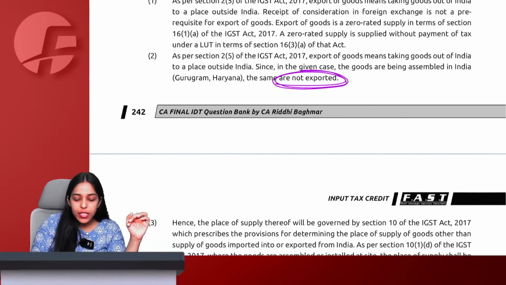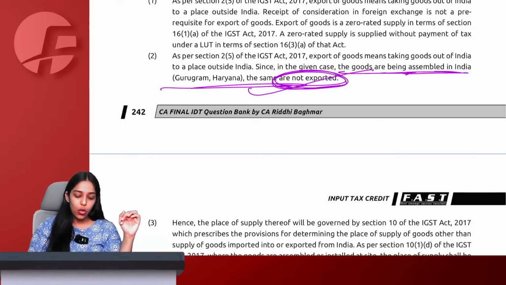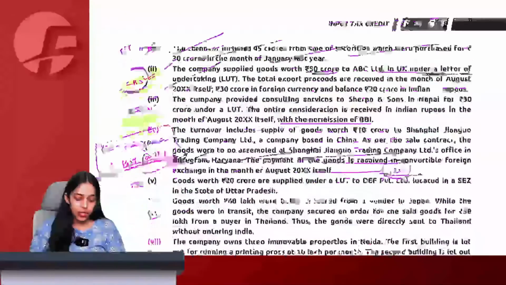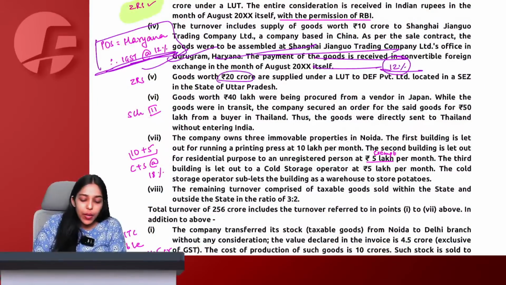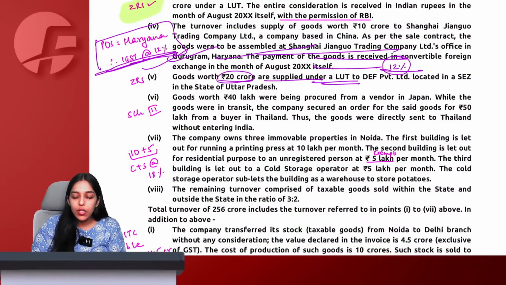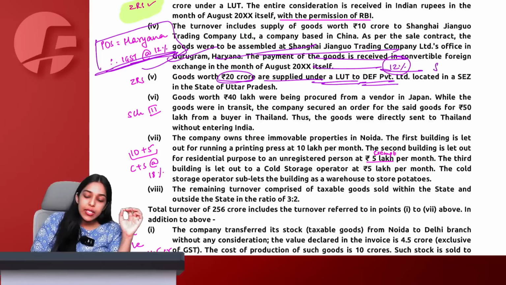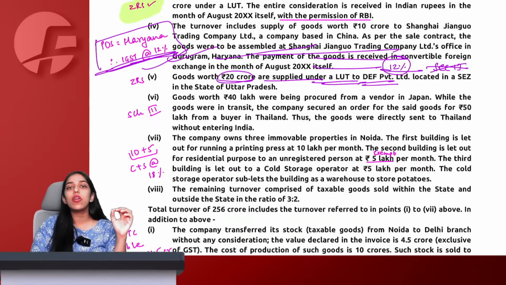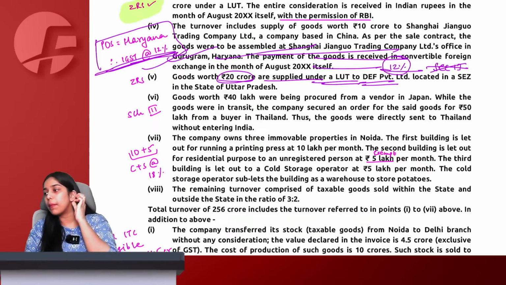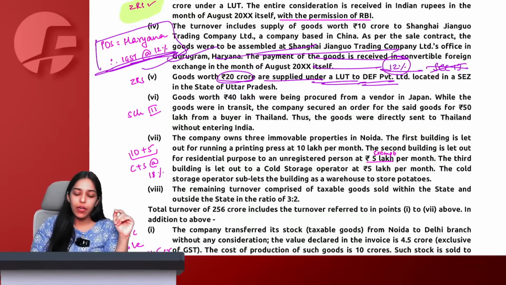The goods are not exported only because the goods are being assembled in India. Therefore, Gurugram, Haryana only becomes the place of supply here. Next, goods worth 20 crore are supplied under a LUT to DEF. I am very sorry, section 13 will not apply here because we are not talking about services. We are talking about goods only. If this would have been services, then section 13 would have applied.